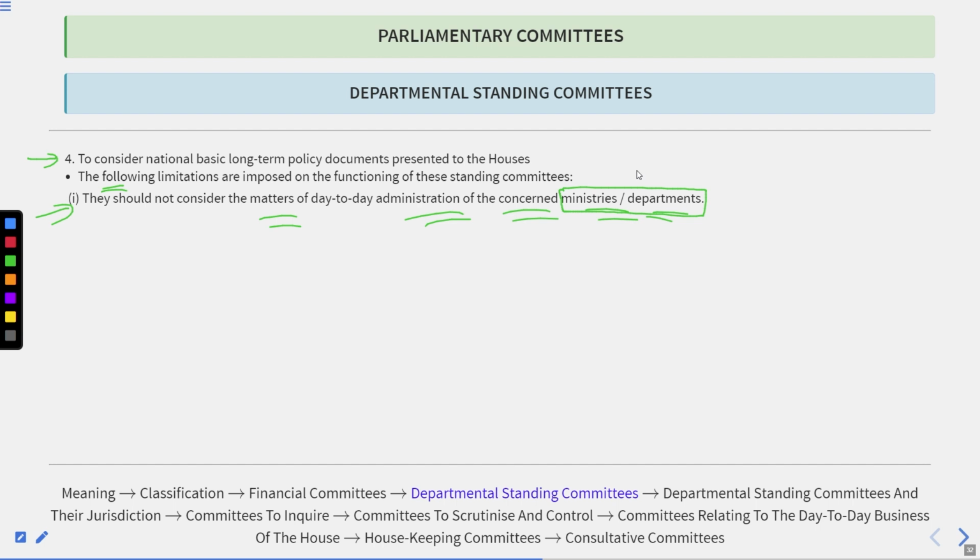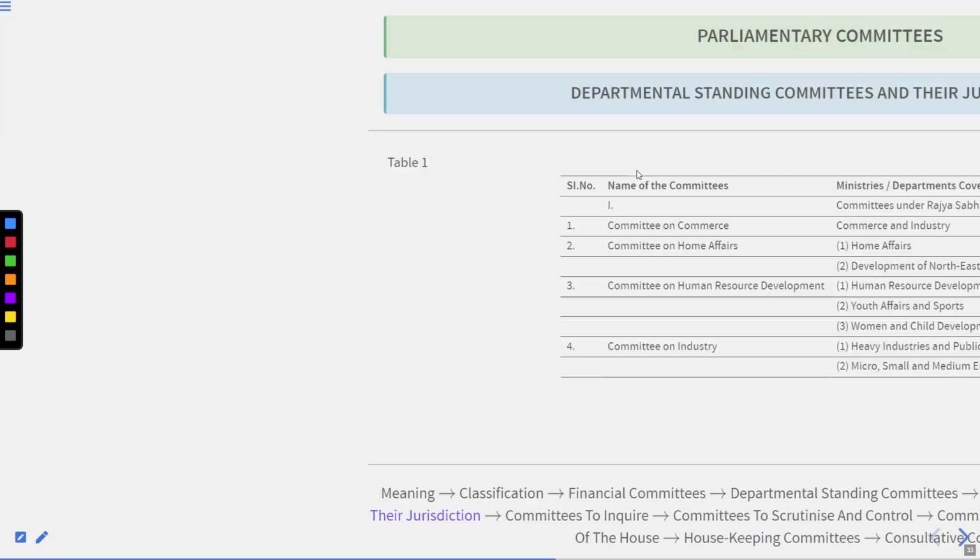So if the committees interfere in day-to-day administration, automatically what will happen? The work of ministries and departments will be hampered, and that will not be in favor of the national interest. Got it? So that's why they do not interfere in those areas.